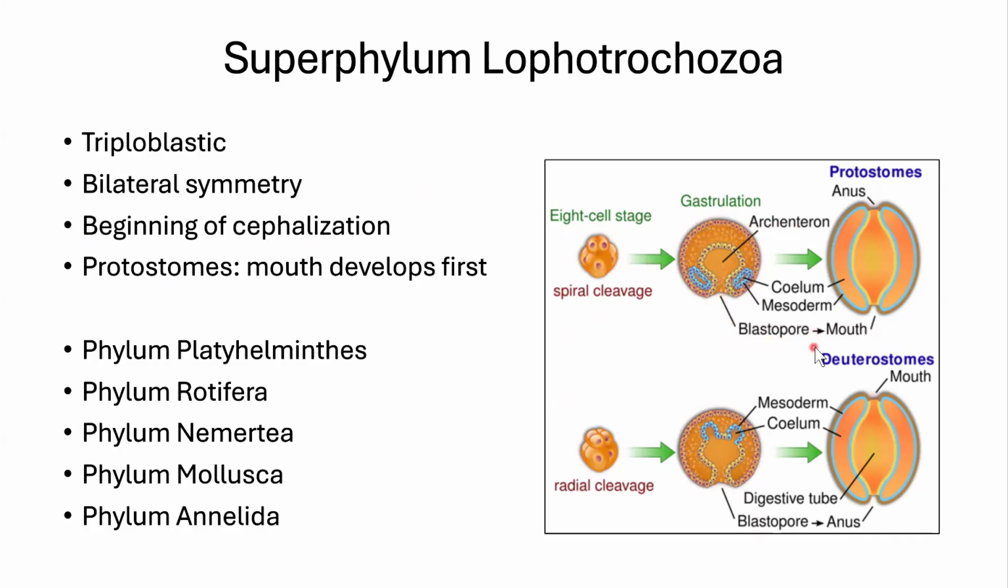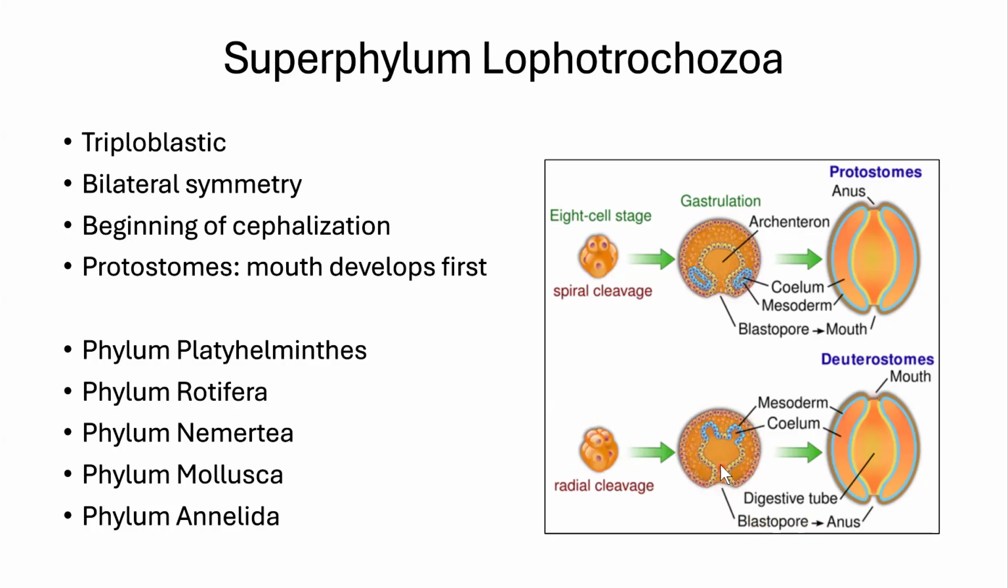If this blastopore develops into the mouth, then you are a protostome, proto being first, think mouth first. The other option is when you are a little 8-celled ball of fertilized egg doing mitosis. So you get fertilized and you go 2 cells, 4 cells, 8 cells. Your cleavage is radial. You develop this gastrula stage.